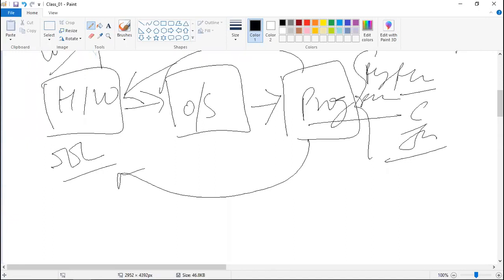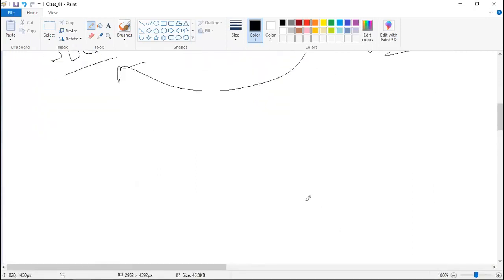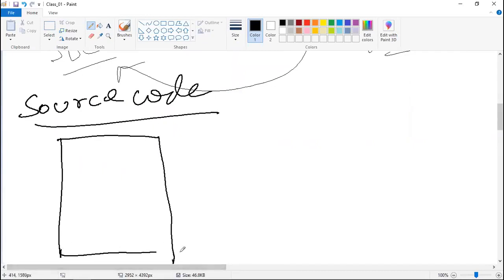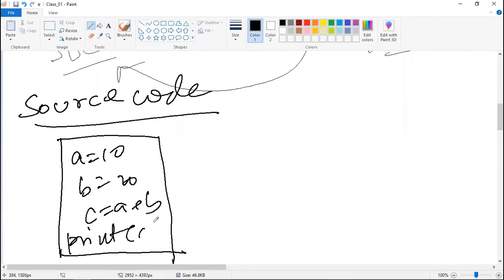Now let me know, what is source code? Input code. Input code, correct. So the code which you write, right? Let's say you are developing an application, so the code which you write is called the source code. Let's say I'm writing a code which adds two numbers. I will write simply: a is equal to 10, b is equal to 20, c is equal to a plus b, and after adding, it will print the value, right? So I will write this code.